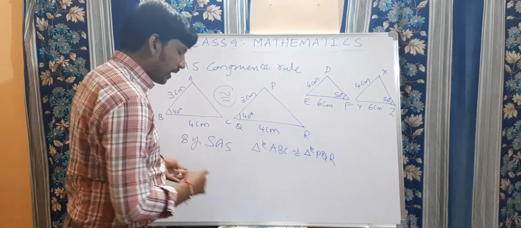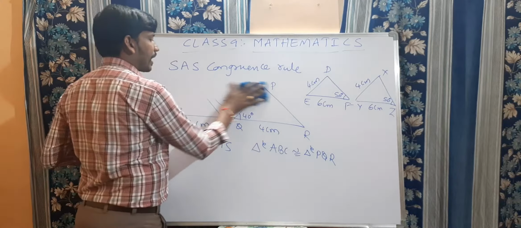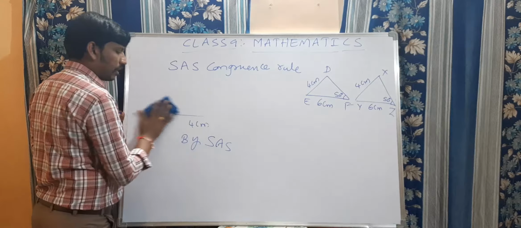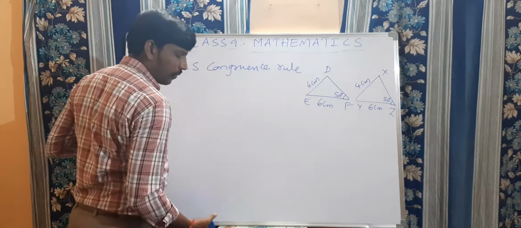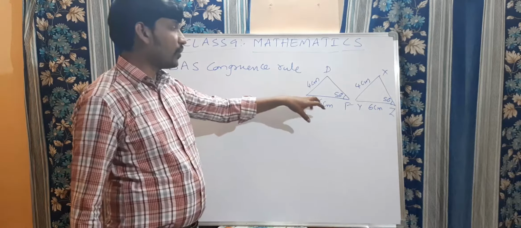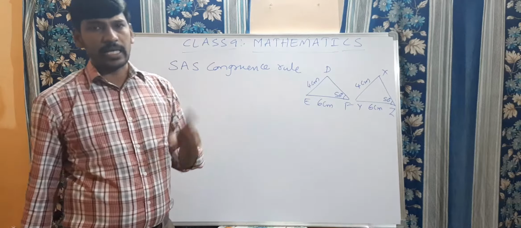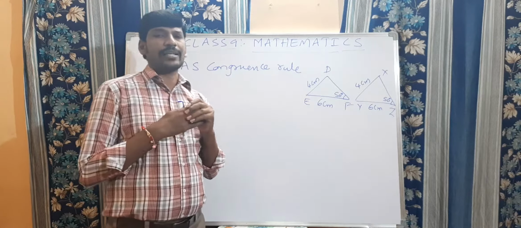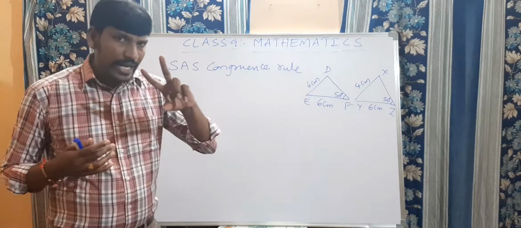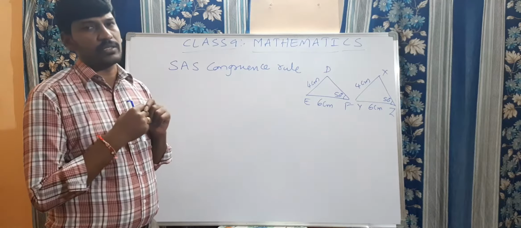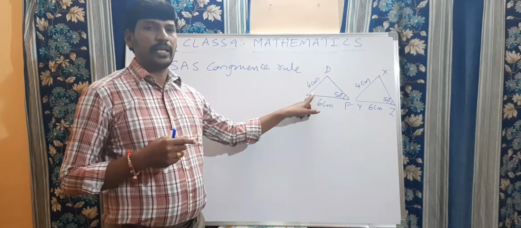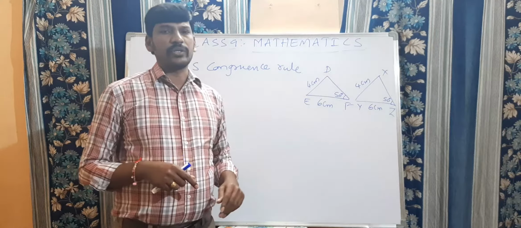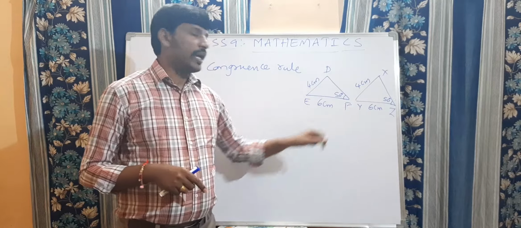Now can we say that by using SAS congruency, the given two triangles, DEF and XYZ, are congruent? Can we say these two are congruent to each other? No. Here see this here. Even though here they gave two sides and one angle, I told you in the first axiom, the SAS congruency rule, two sides and included angle. I underlined that word also. So this angle must be included. Then only we can say these two are congruent to each other. Otherwise, we cannot say these two are congruent. So therefore, these two are not congruent to each other.